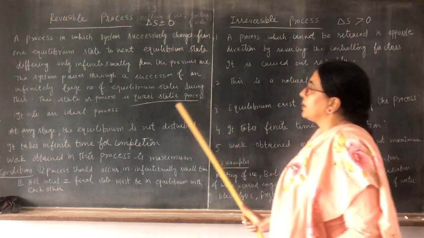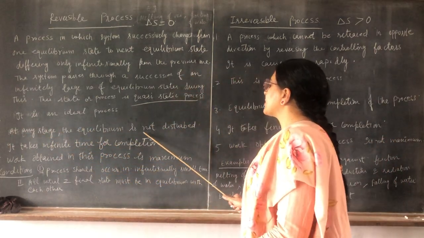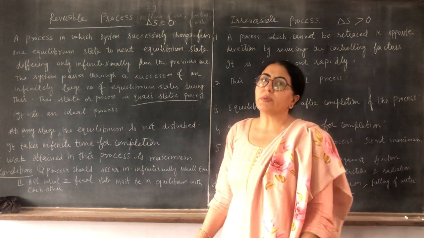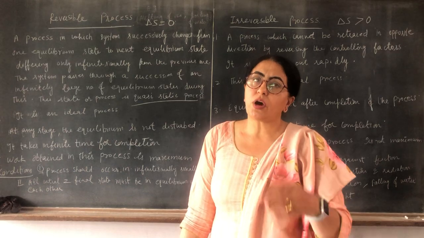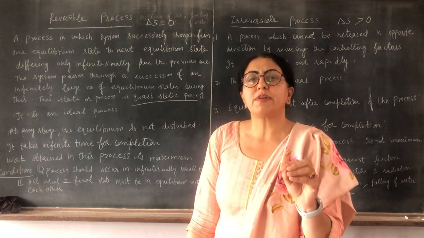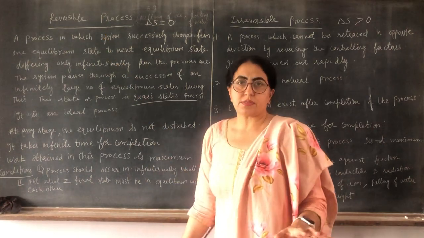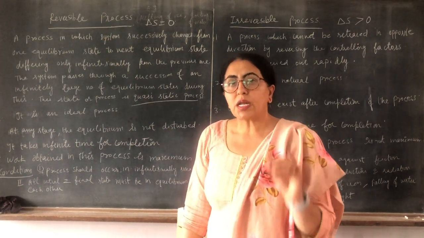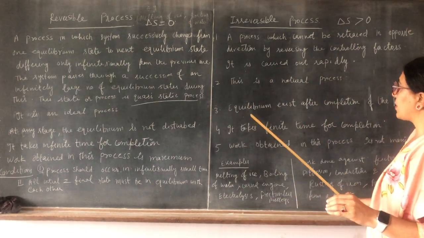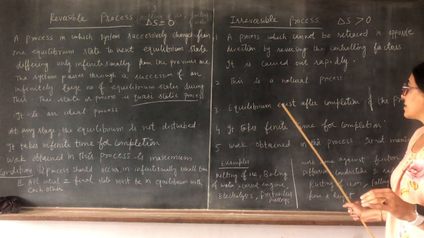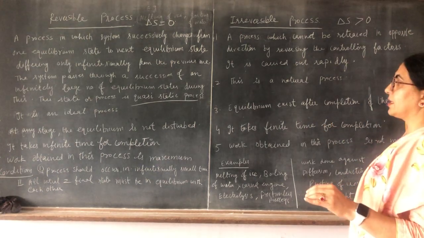Third, at any stage the equilibrium is not disturbed in a reversible process. There is thermal equilibrium, mechanical equilibrium, all equilibriums, meaning the system is always in thermodynamic equilibrium. In the case of an irreversible process, equilibrium is attained only after the completion of the process.